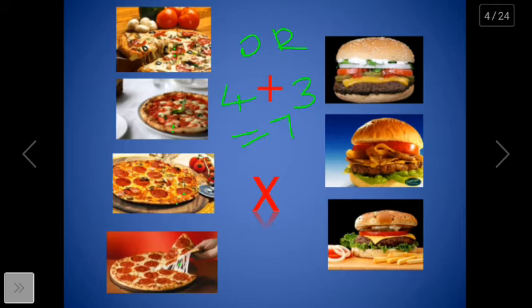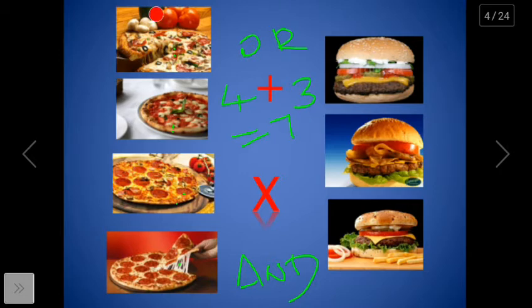Let me now change this problem. I decided to buy myself one pizza and one burger. Okay, it's not just one item but 2 items. But I am sure I will be buying one pizza and one burger. In how many ways can I make my order?